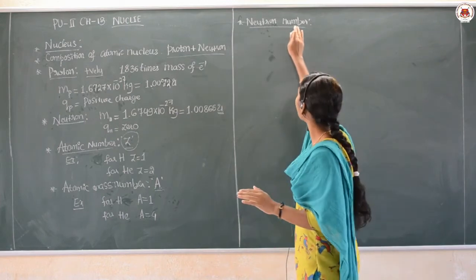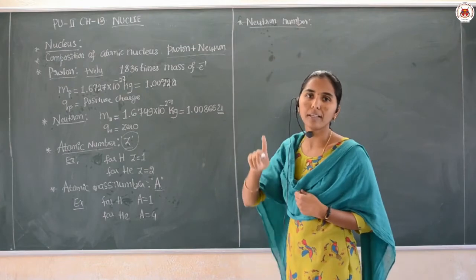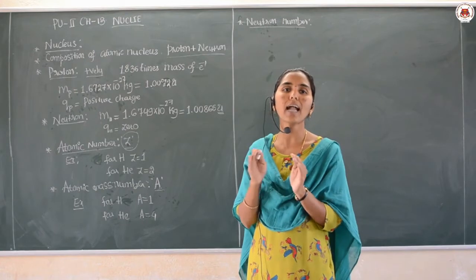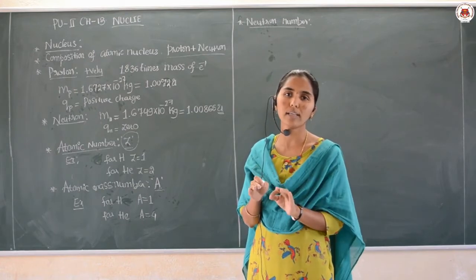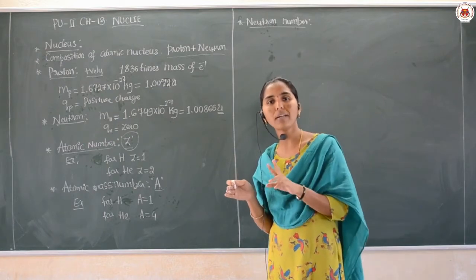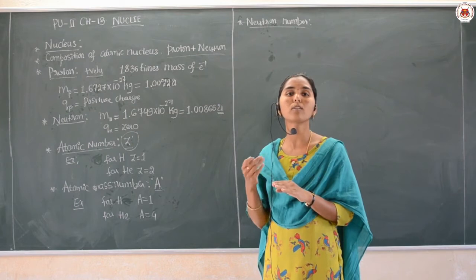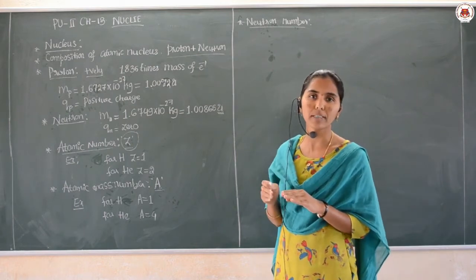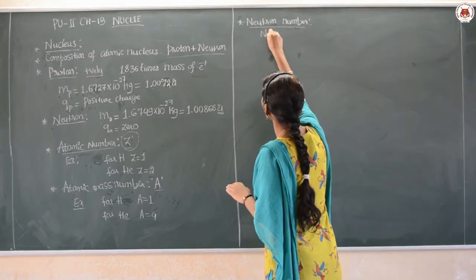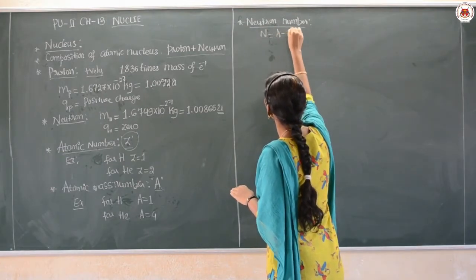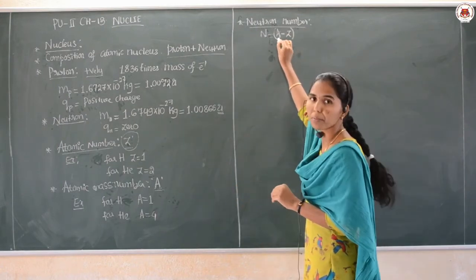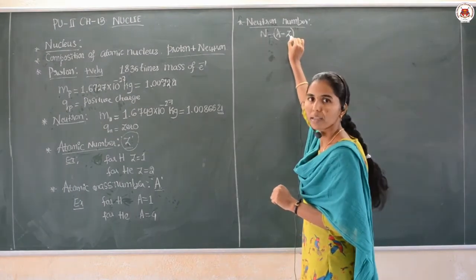So the neutron number is the difference between the atomic mass number and the atomic number of the given nucleus. For a given nucleus, the difference between atomic mass number and atomic number gives the total number of neutrons present in the nucleus. Therefore, neutron number n can be represented as A minus Z. This is the difference between the atomic mass number and the atomic number here.